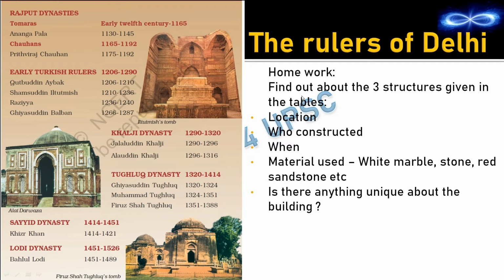It is required for your art and culture. So anything which is given in your NCERT textbook, anything which is given in your box, anything which is given as images, all those are very important and those have got very high chances of appearing in your prelims exam. So please collect details of these three buildings.